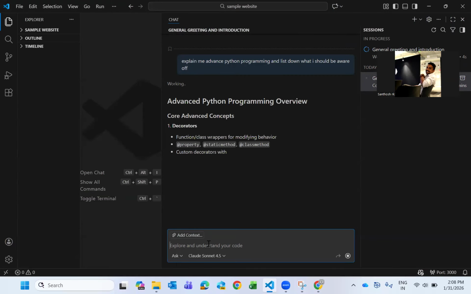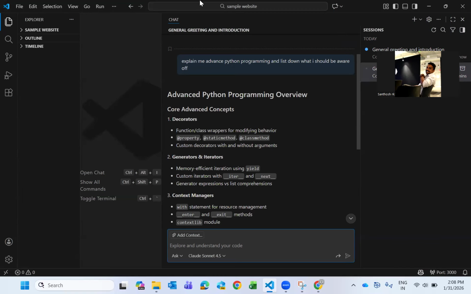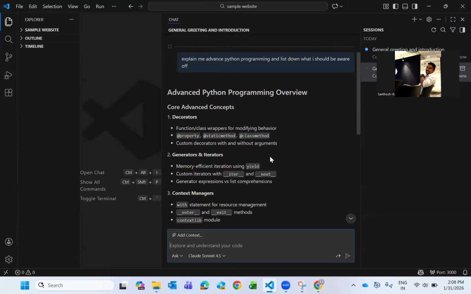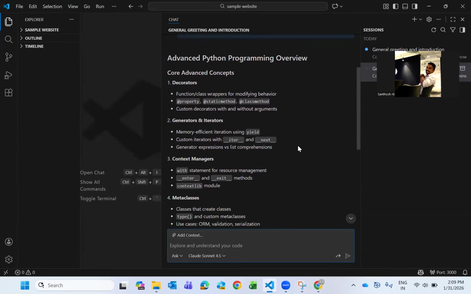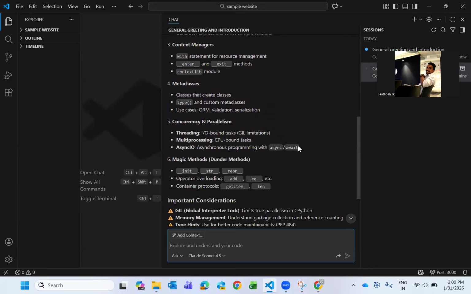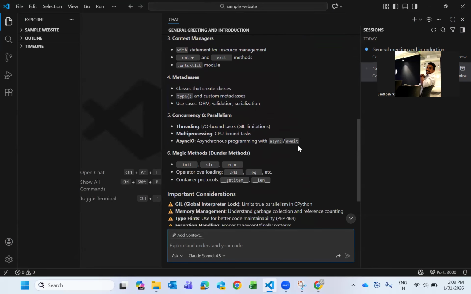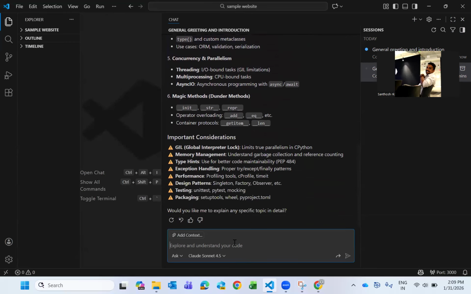So now it will give you the list of all the core advanced concepts. Once it lists down, you just run ask mode. It will list down all the advanced concepts which you would like to learn. So decorators, generators, iterators, context managers. If you want to go in depth of learning about that, you need to specify it, right?